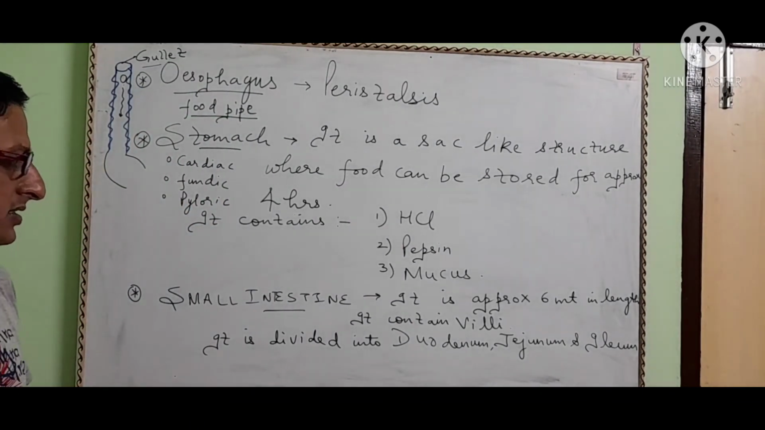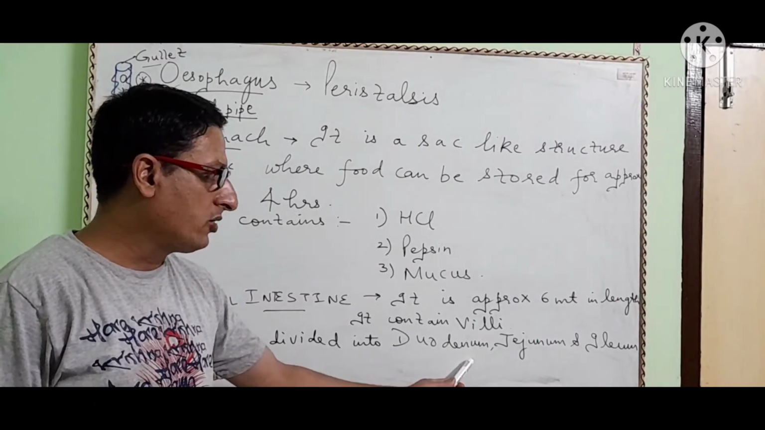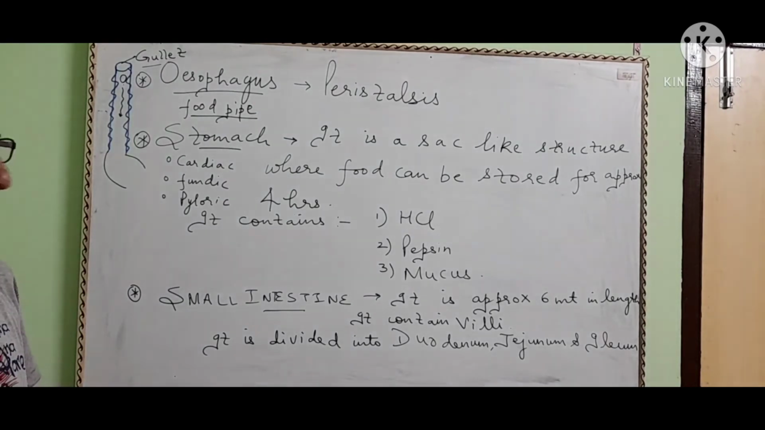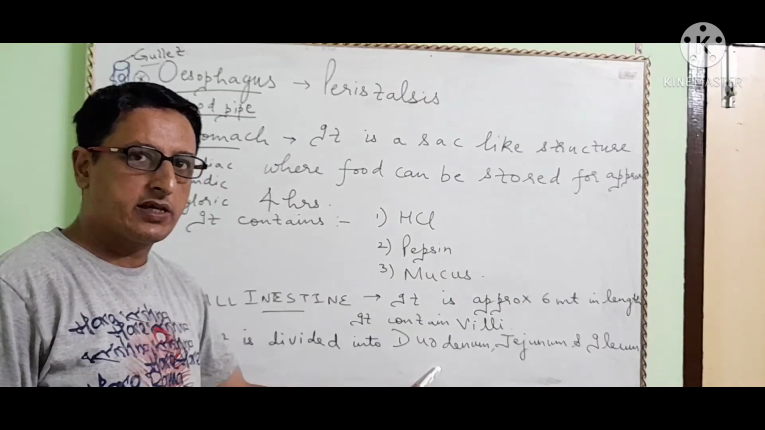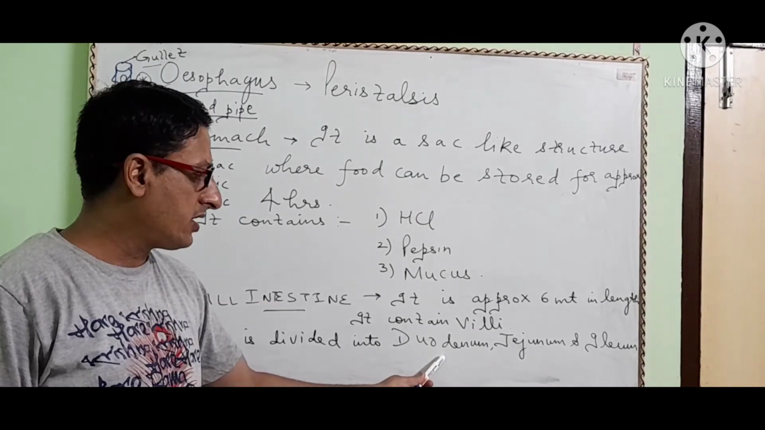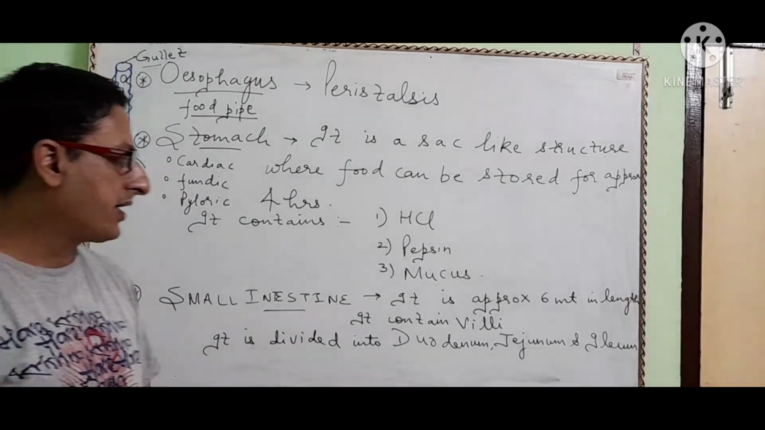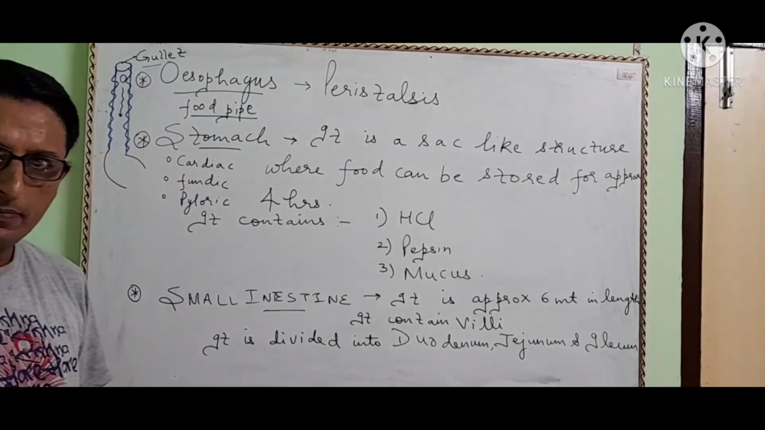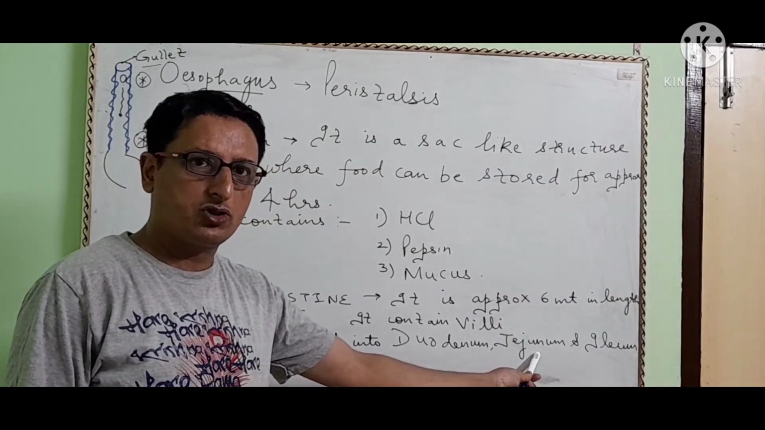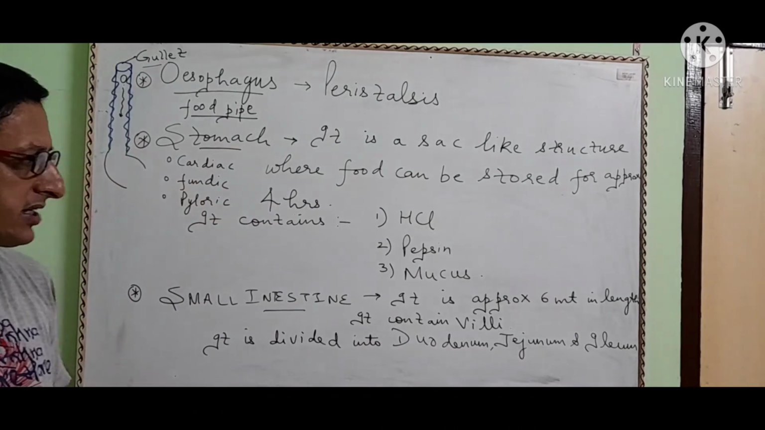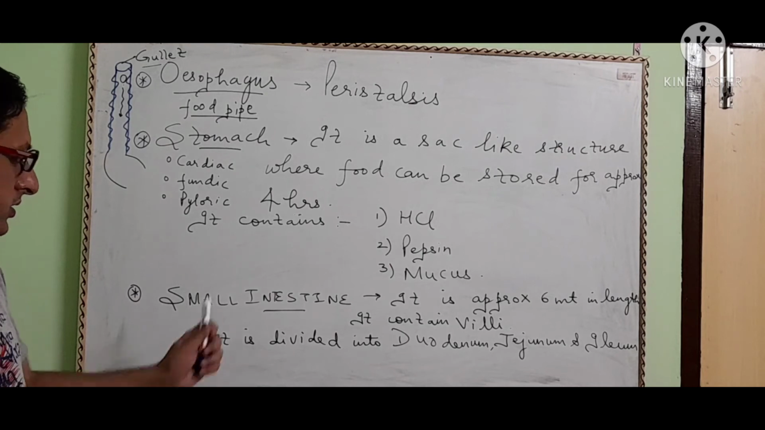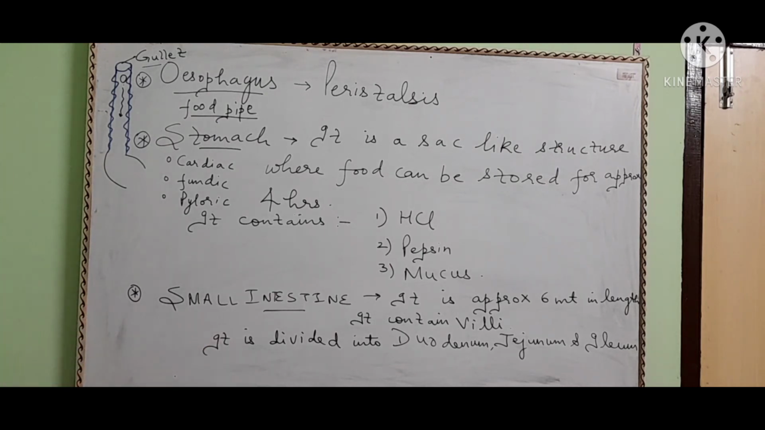Now, this small intestine is divided into three parts: duodenum, jejunum, and ileum. The duodenum is a part which receives bile juice from the liver and pancreatic juice from the pancreas. In the jejunum, final digestion and maximum absorption of food take place, and the same continues in the ileum. So these are three parts of the small intestine.